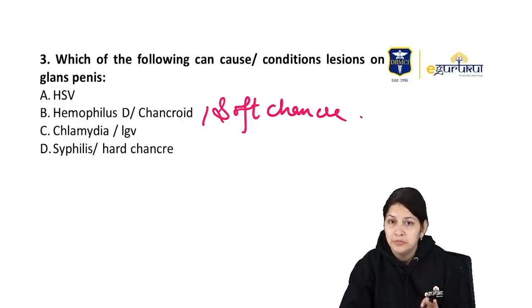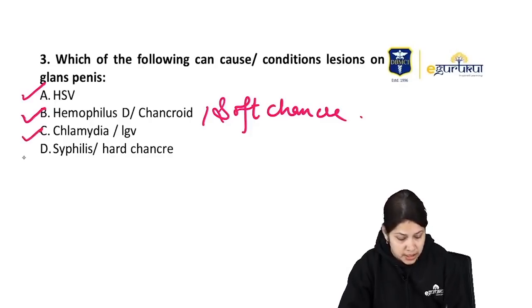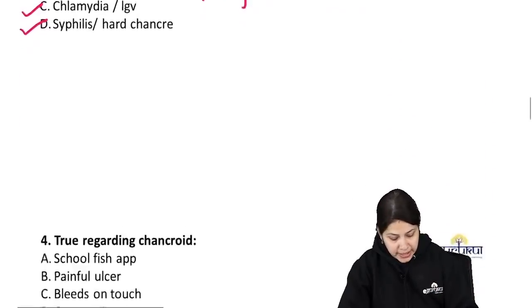So please keep these important points regarding sexually transmitted infections in mind. They may or may not be, but usually they are associated with inguinal lymphadenopathy also. So here all can cause genital lesions: herpes simplex virus, then Haemophilus ducreyi causing chancroid or soft chancre, then Chlamydia trachomatis causing lymphogranuloma venereum, and hard chancre caused by Treponema pallidum. Okay, so all can present with genital lesions.